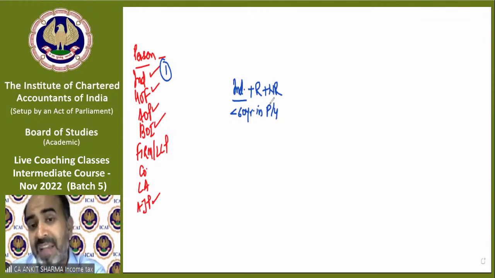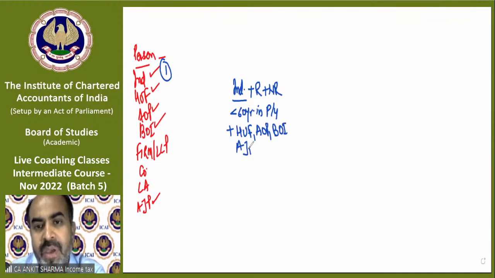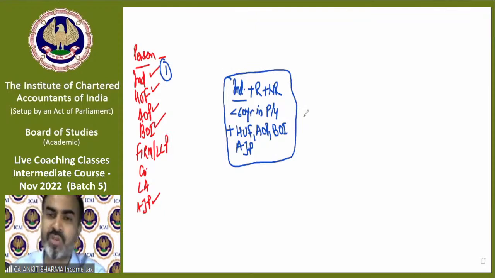If age is less than 60 years, whether you are a resident or non-resident, you have a separate category to calculate tax. And we have HUF, AOP, BOI and AJP also in the same category. So these have the same rate of tax provisions.